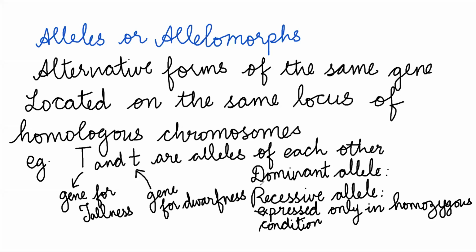Now come on, in the chat box, write and tell me: if recessive allele is expressed only in homozygous condition, where is dominant allele expressed? Like recessive allele, we have written expressed only in homozygous condition. What do we write for dominant allele? Expressed in what condition? Come on, write it in the chat box.